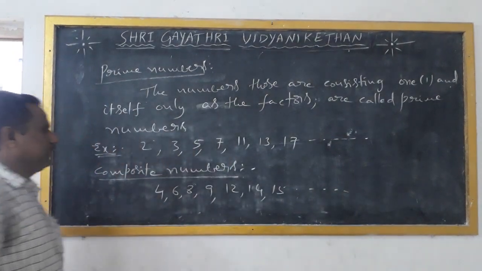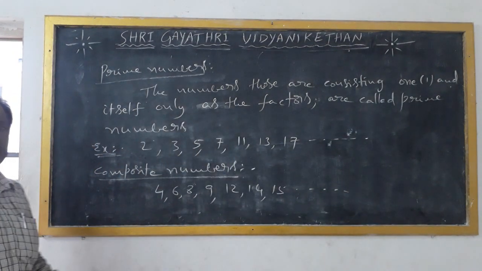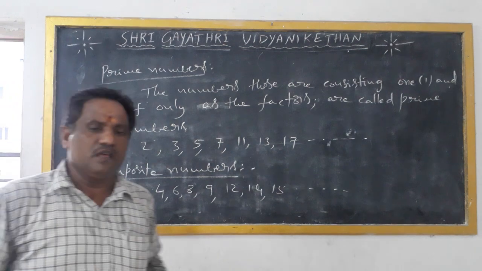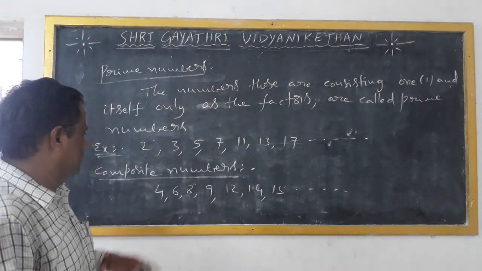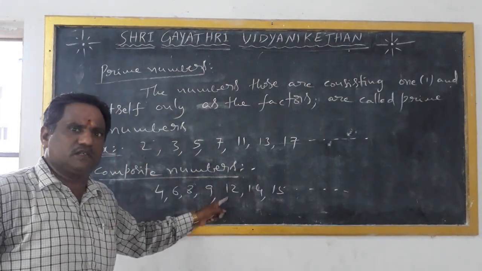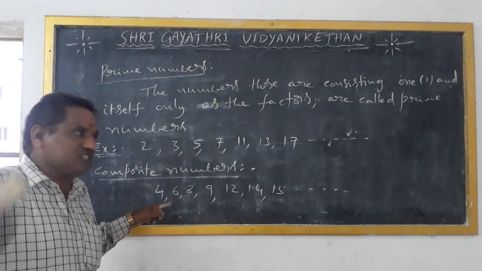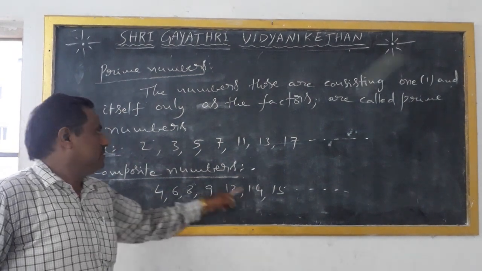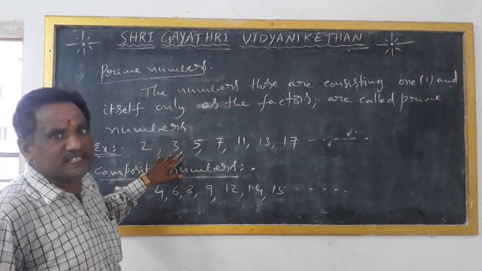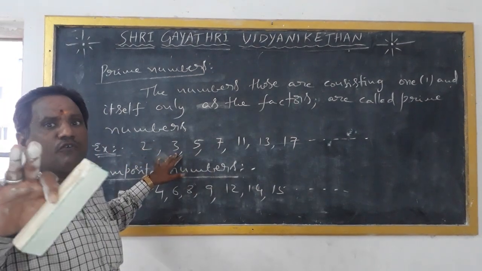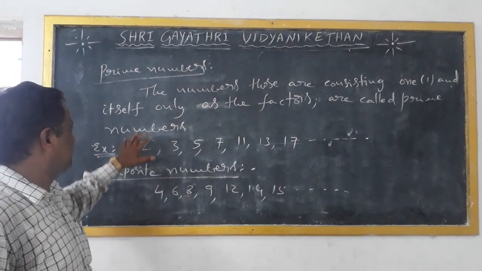These are called composite numbers. Composite numbers have many factors other than 1 and itself. But prime numbers do not contain any other factors other than 1 and itself. That's why these are called prime numbers.